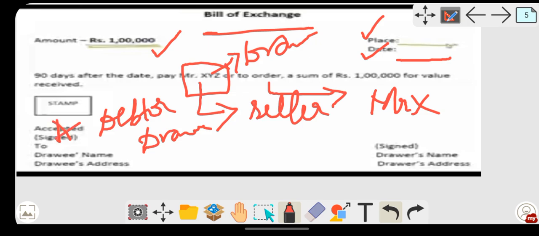Suppose the buyer is Mr. A, then he will become the debtor, he will also become the drawee, and he will also become the acceptor over here, because he has to give his acceptance that he is agreeing to the terms and conditions written on the bill. So who is the acceptor? The acceptor, drawee, debtor, all are one over here.